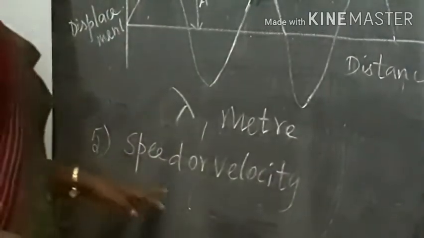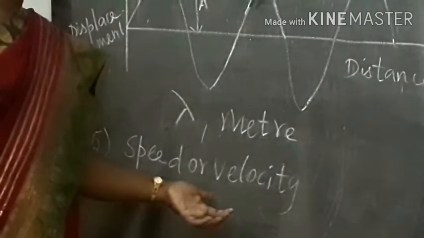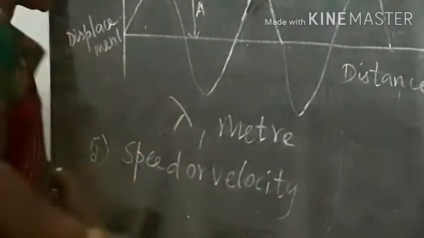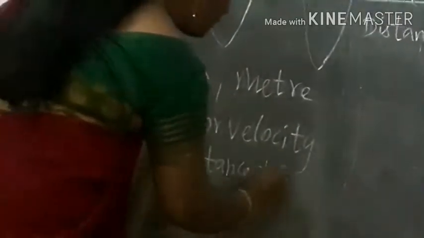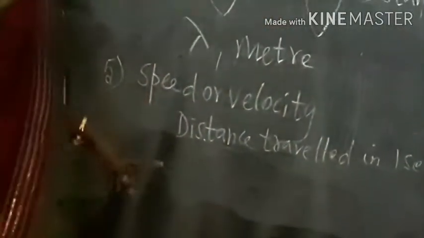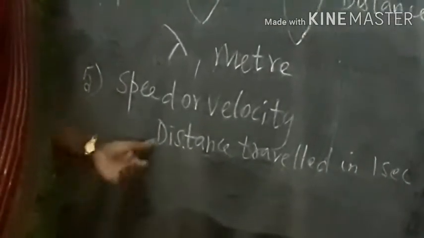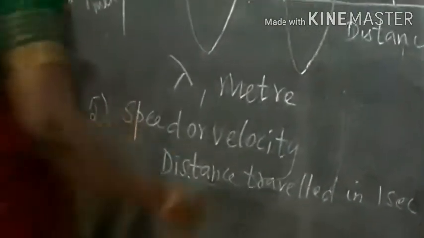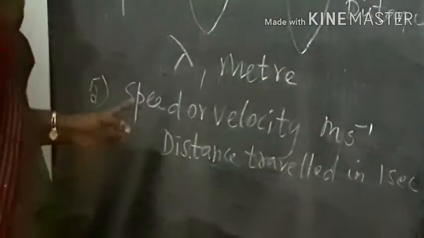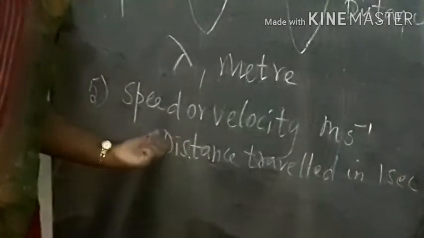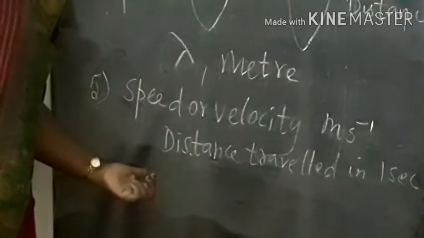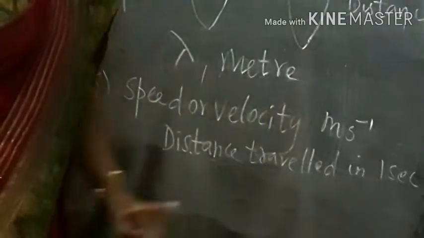Then the next characteristic feature is speed or velocity. What is speed or velocity? That is the distance travelled by the sound wave in 1 second. That is the speed or velocity of the sound, and its unit is meter per second. So what is the speed or velocity of the sound? It is the distance travelled by the sound in 1 second. Its unit is meter per second.